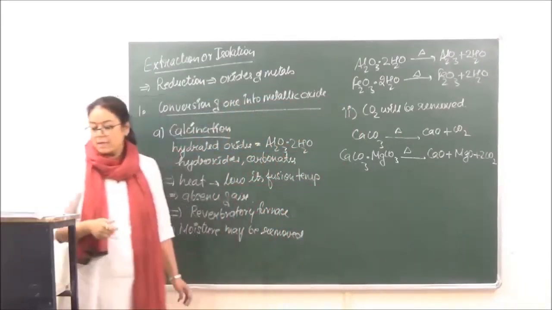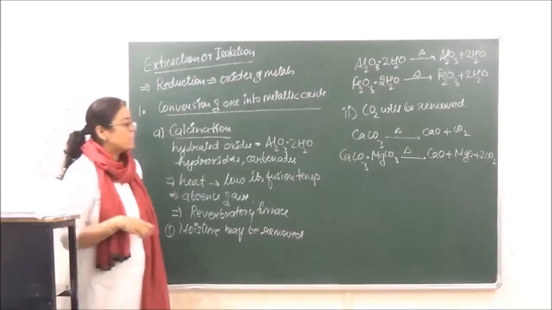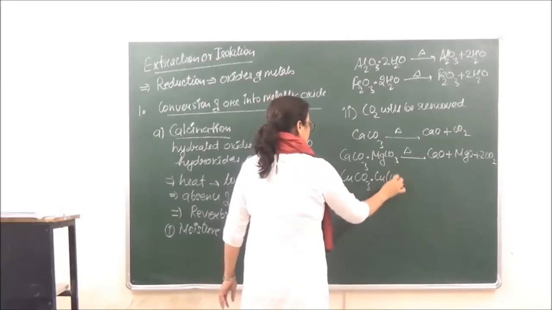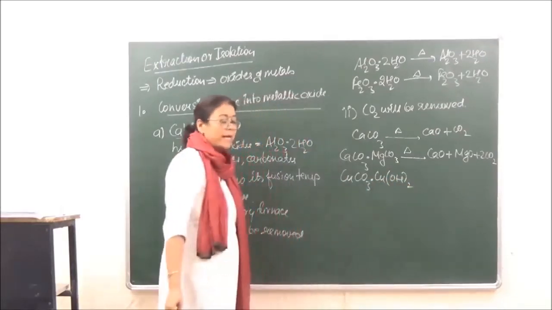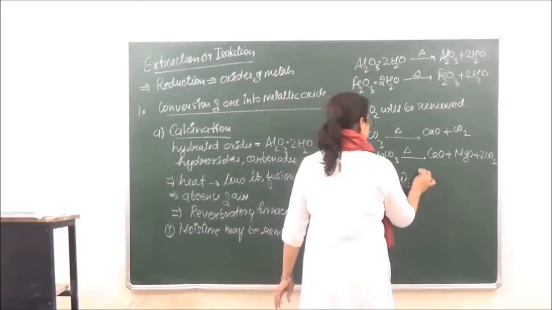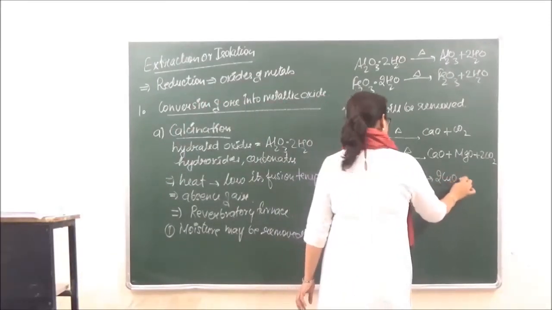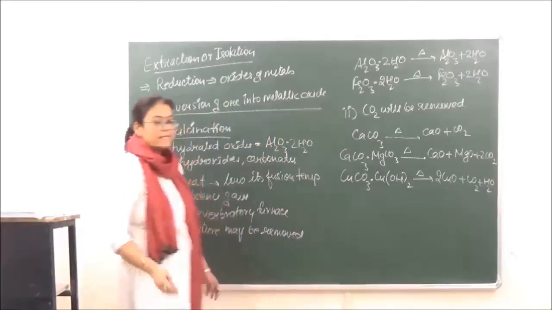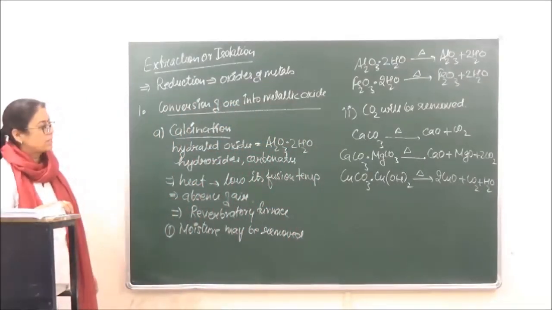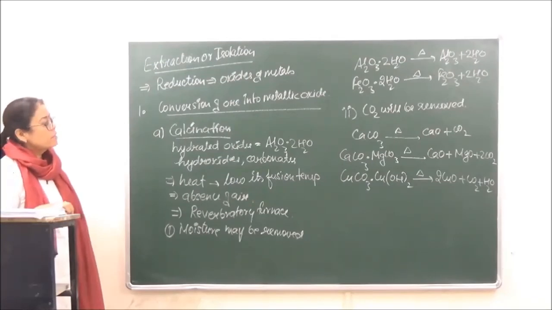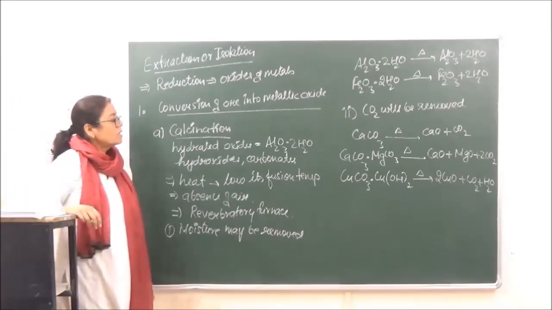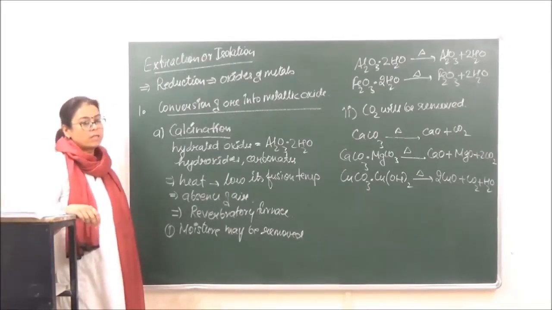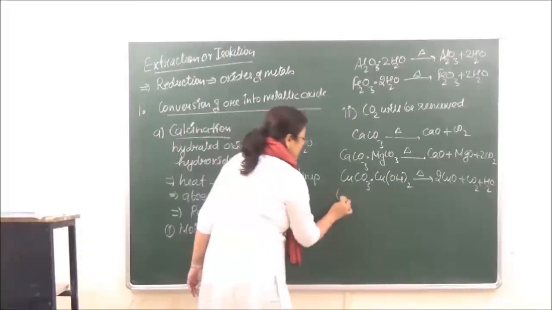Similarly with malachite, when we heat it, both carbon dioxide and water are removed. So this is the first method in which we convert a hydrated ore or a carbonate ore into its respective oxide. The second method which we use is roasting.